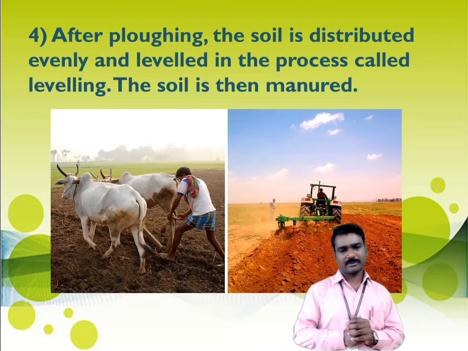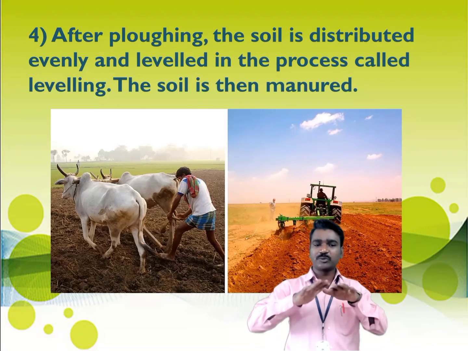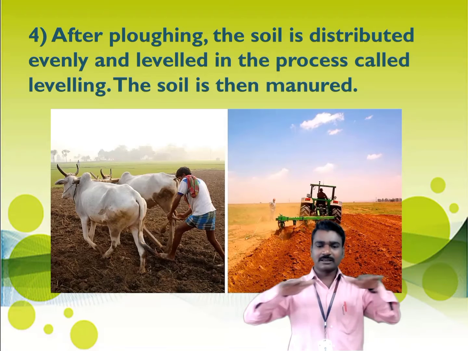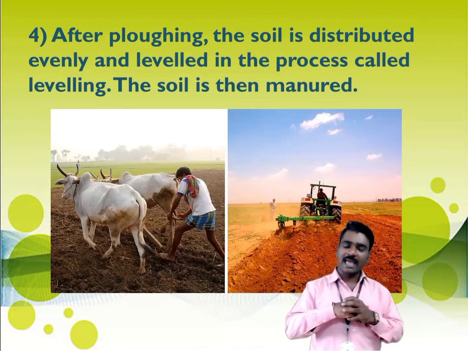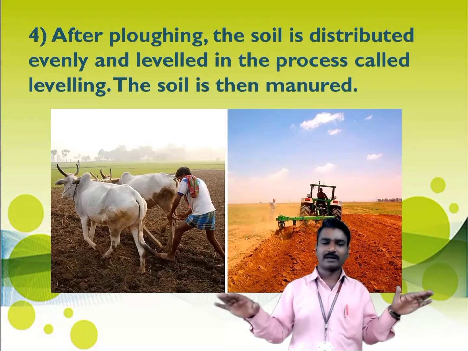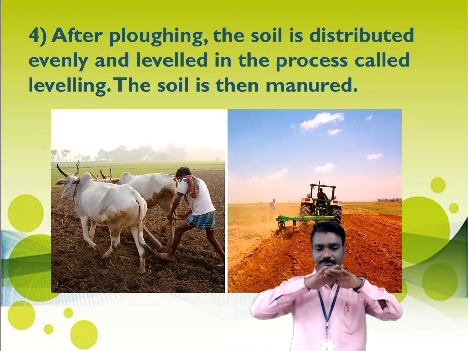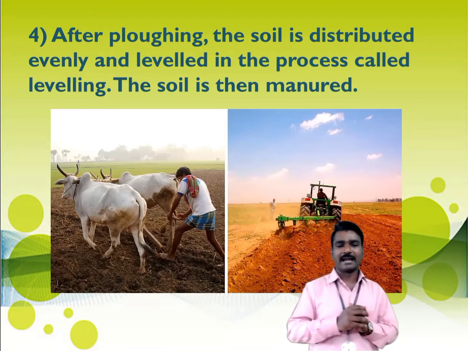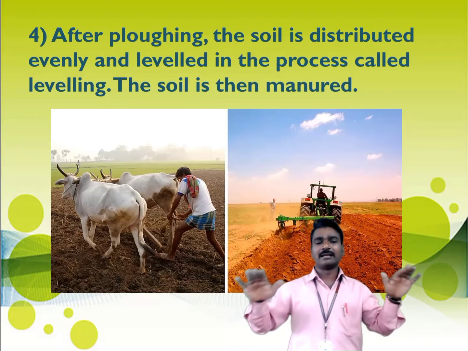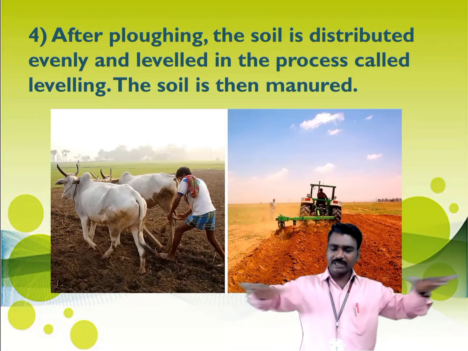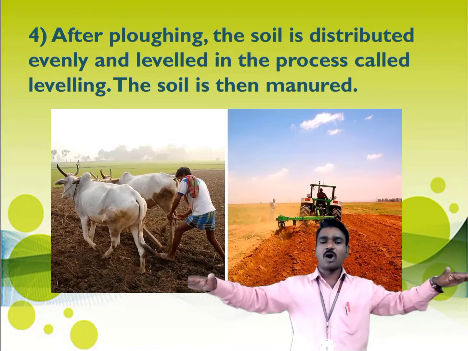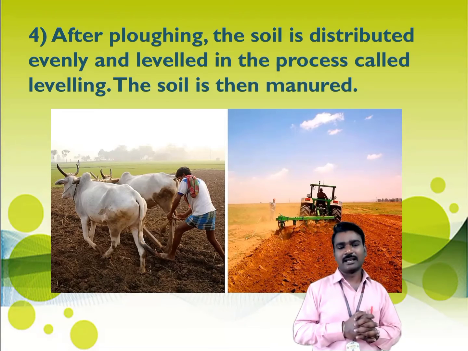After ploughing, the soil has to be distributed evenly. The even distribution of the soil has to be done by the farmer, and for that he has to level the land. This process of distributing the soil evenly all over his farm is called leveling.